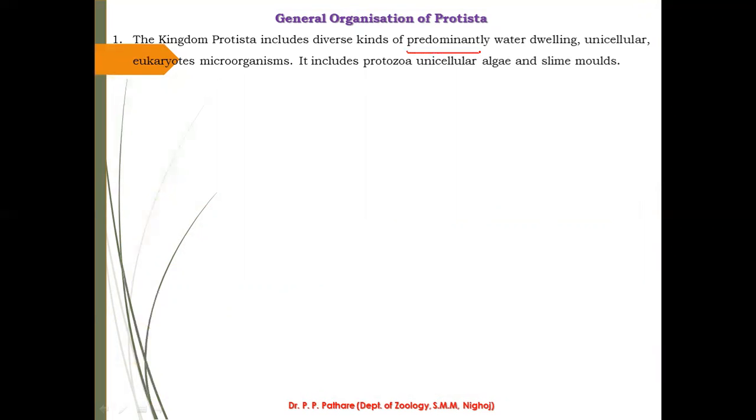Mostly, principally, that is, the maximum number of organisms of this group are water-living, unicellular eukaryotic microorganisms. Generally, this group of animals includes protozoa, unicellular algae, and slime molds. These are some examples of kingdom Protista.